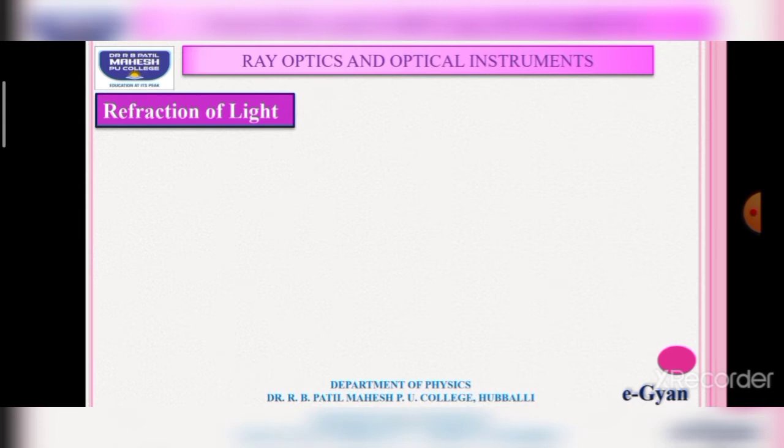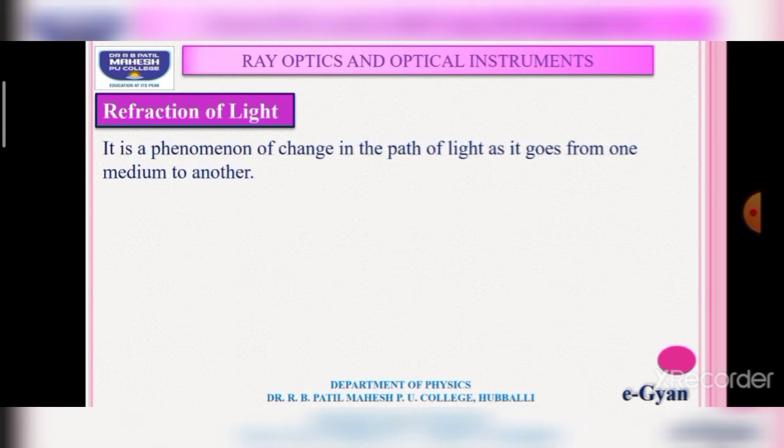In case of refraction, there is a change in the direction of light as well as a change in the medium. Now let us see the definition of refraction of light. The phenomenon of change in the path of light as it goes from one medium to another medium is called refraction of light.